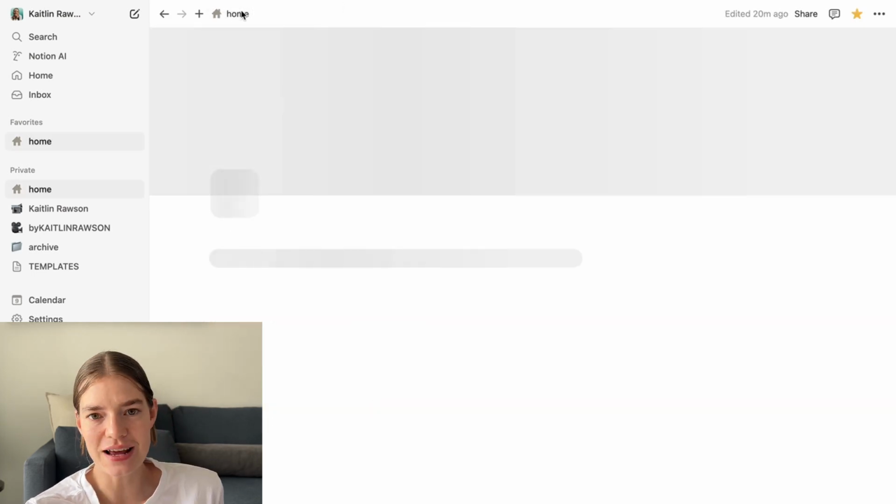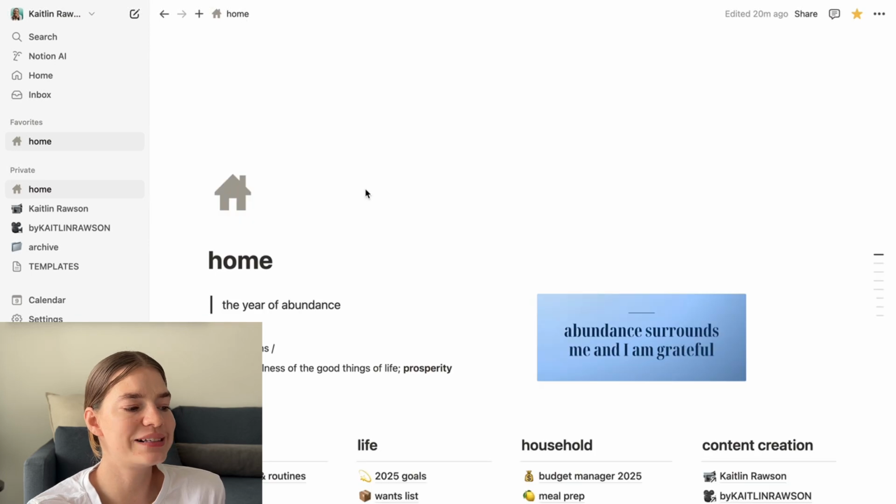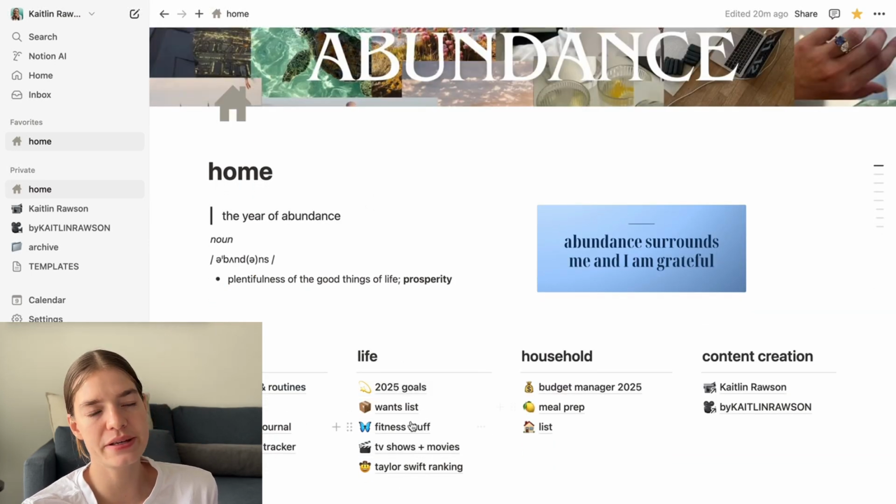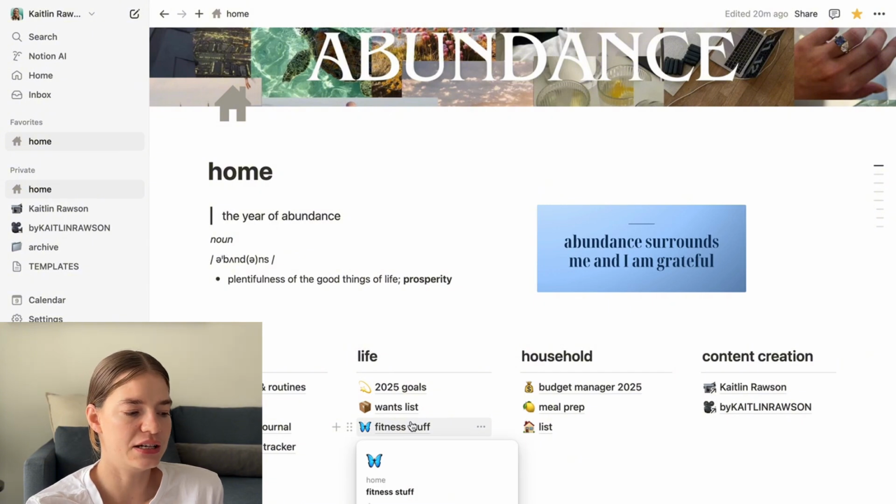So that's the fitness stuff. Like I said, a little bit of a work in progress. That might change throughout the year just because it is a very new system for me, and I might need to adapt it.